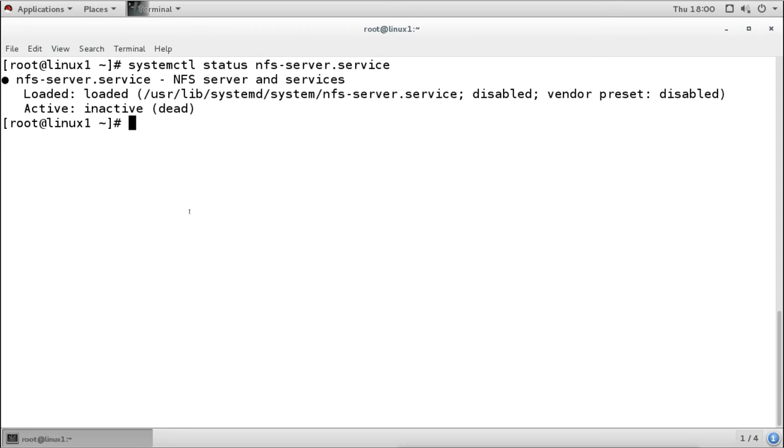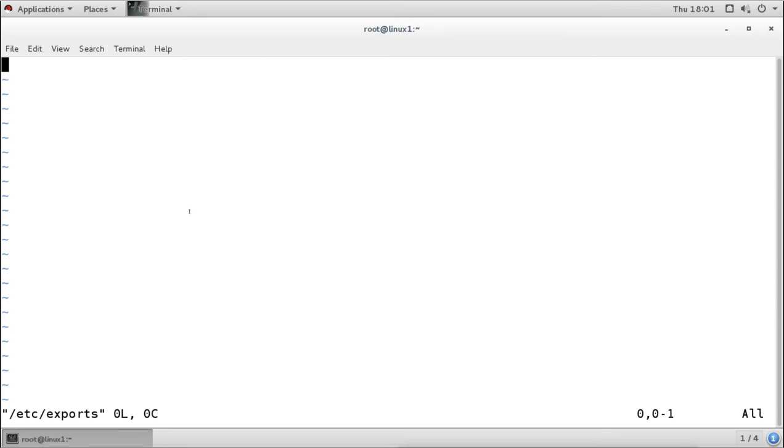So we have created one directory, and we want to share it with other users or clients, other machines in our network. Very simple: we have to make an entry for the shared directory in our configuration file, the exports file under etc. We have created the netshare directory, and we want to share it, so we will open the exports file from etc. By default this file has no entry, so we have to create entries for whatever directories we want to share.